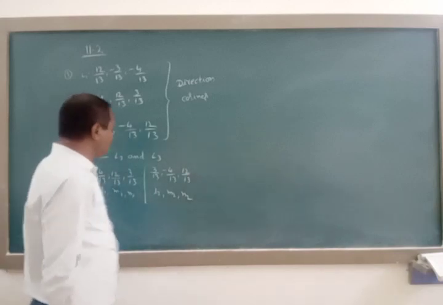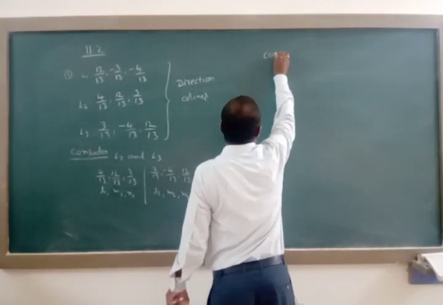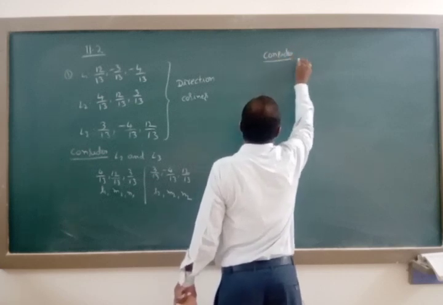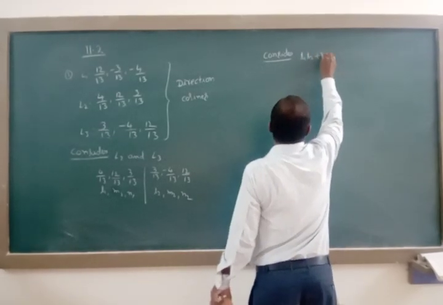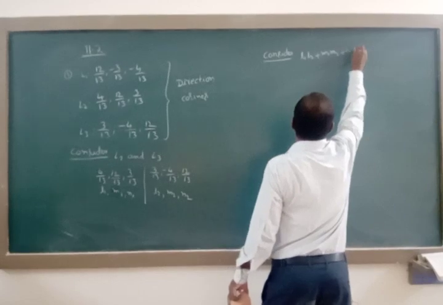Now apply this condition: L1 L2 plus M1 M2 plus N1 N2 is equal to 0.